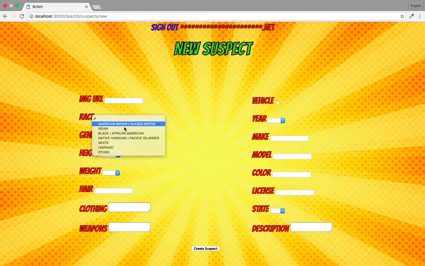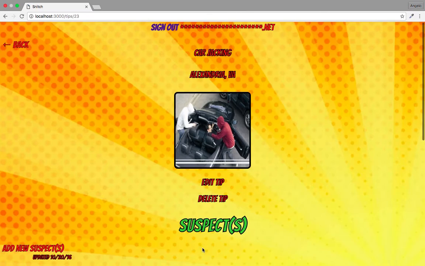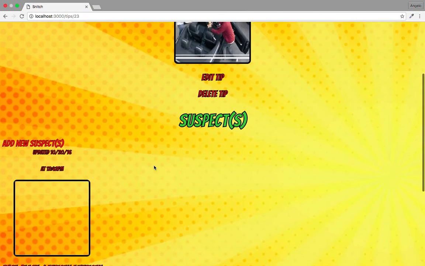So I want to add the suspects. I'm going to just keep it short here. The one guy was a black male. Height was maybe about 6 feet. And for clothing, I'm just going to put white hoodie. Going to hit create suspect, and it creates a suspect there.